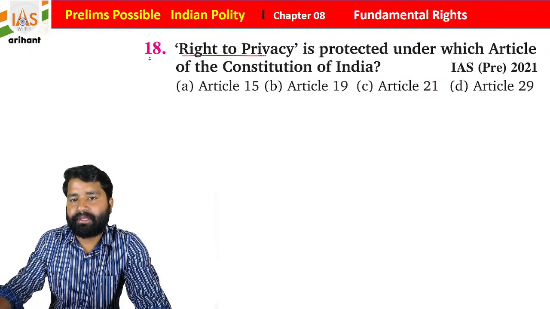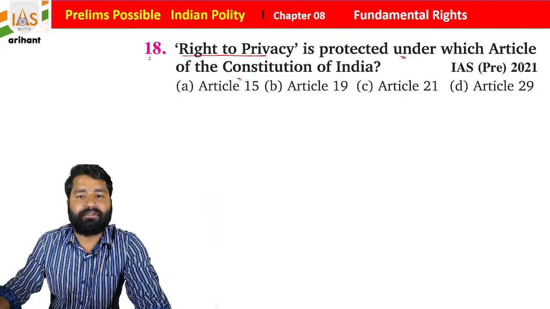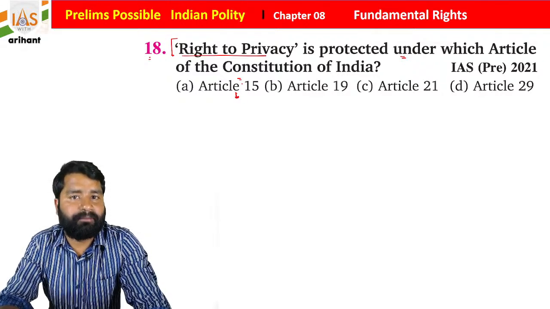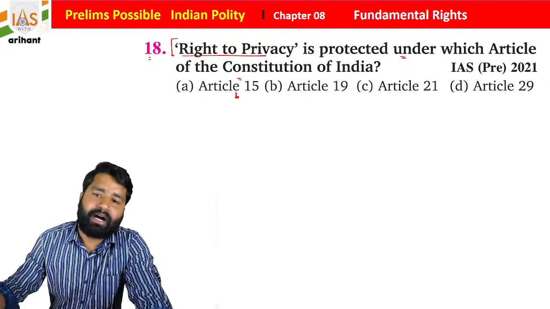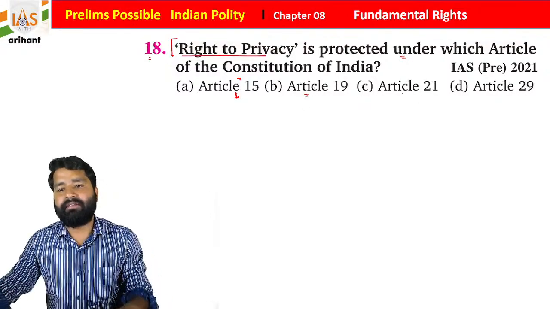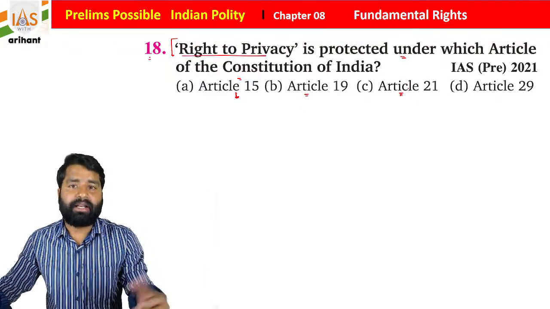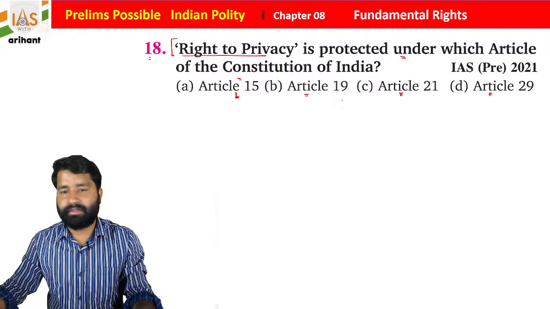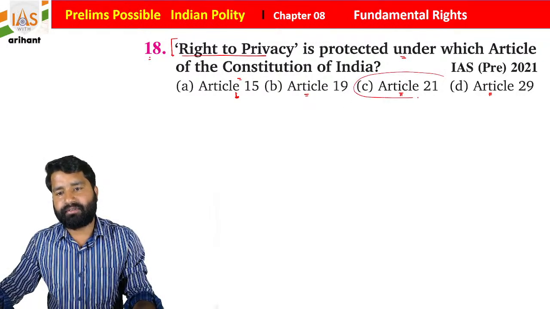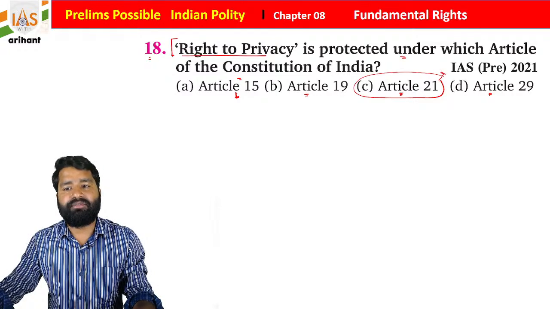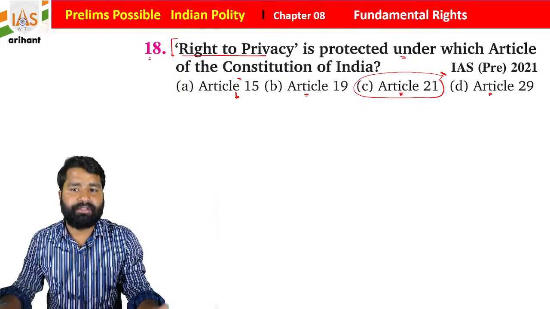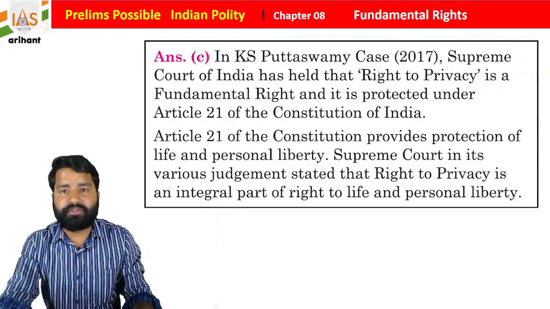Right to privacy is protected under which of the following articles of the Indian Constitution, students? Article 15 mentions the prohibition of discrimination based on caste, sex, religion, creed and place of birth. Article 19 is about freedom. Article 21 is about the right to life and personal liberties. Article 29 is about the rights and interests of minorities. So, students, Article 21 of the Indian Constitution is about the right to life and personal liberties. If you want to live a dignified life, then the right to privacy is needed. So option C is going to be right.